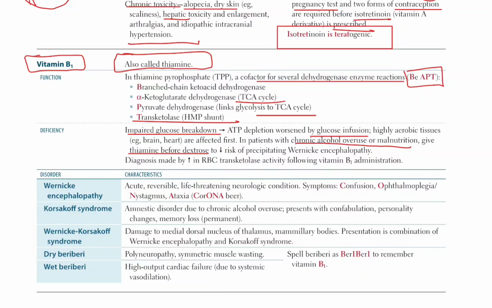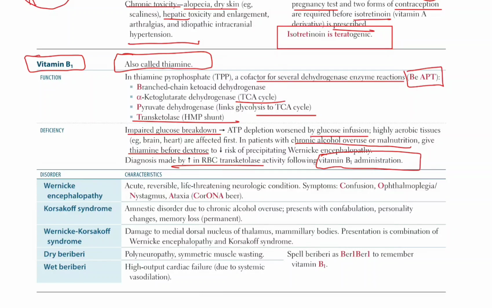Diagnosis of vitamin B1 deficiency is made by an increase in RBC transketolase activity following vitamin B1 administration. So when vitamin B1 is administered to the patient, transketolase activity increases in the red blood cells. Now we will discuss disorders of vitamin B1 deficiency and their characteristics.